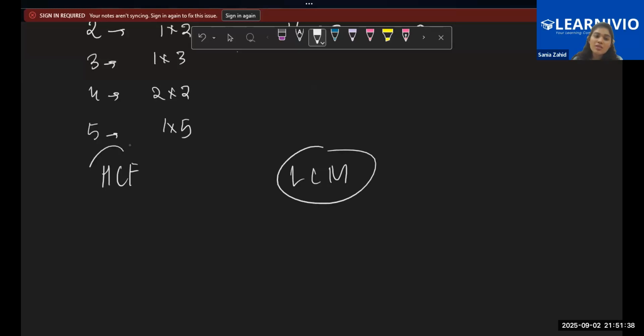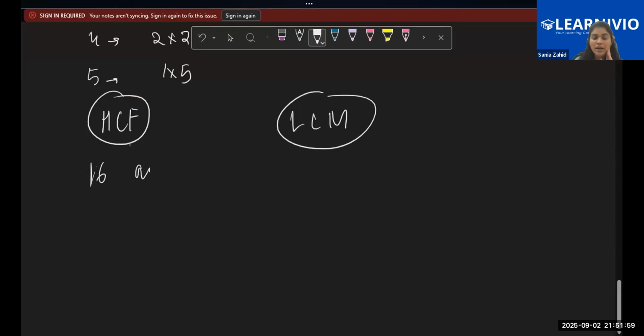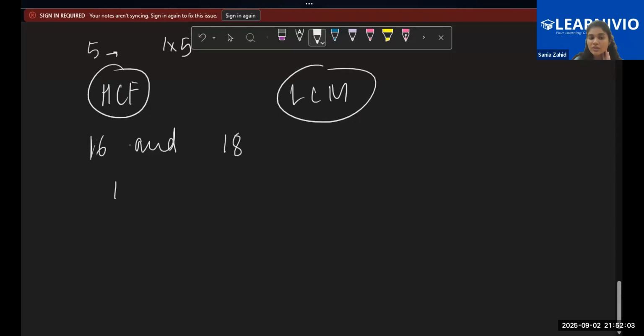Now what is the meaning of HCF and LCM? HCF is basically the highest common factor. So we should always learn the concept behind HCF. We know the method of finding the HCF, but we often don't know the meaning of HCF. For example, I have two numbers, 16 and 18. I can write down all the factors of 16.